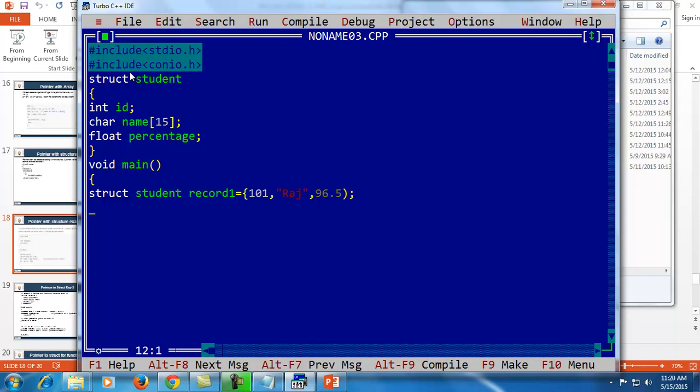Here I am initializing the structure, then declaring a pointer variable of structure type. ptr is the pointer, assigning the address of the record struct variable to ptr, then showing the values of the structure like this.